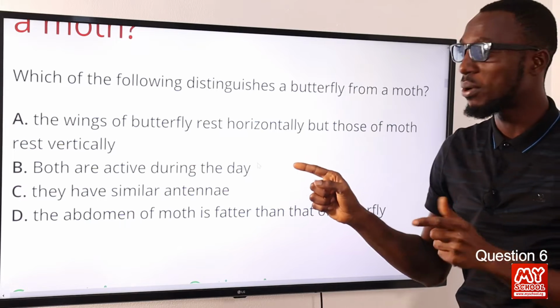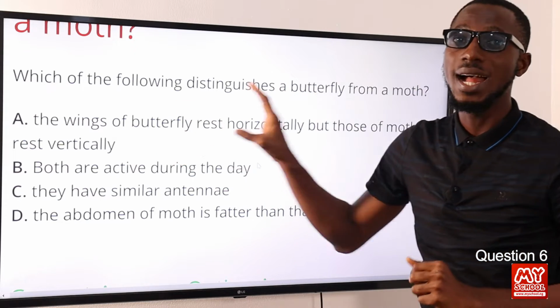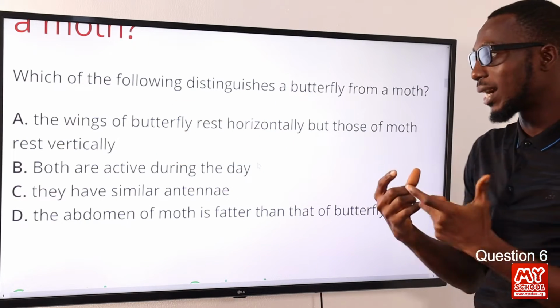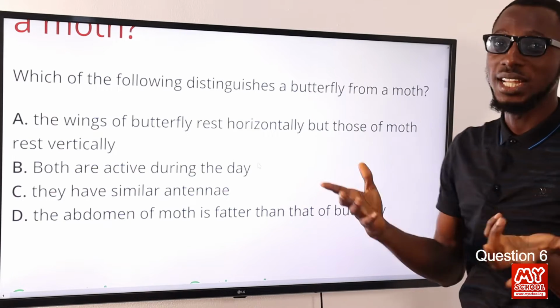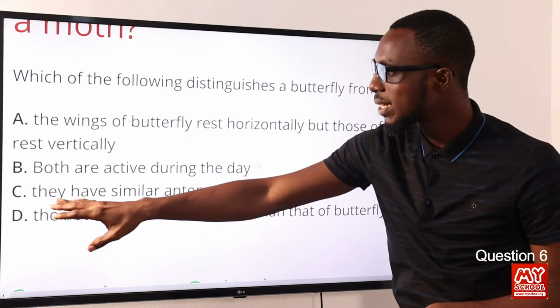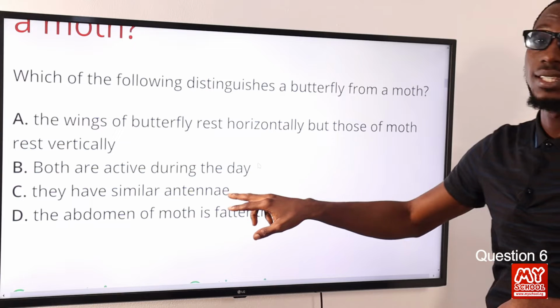This is also incorrect because we know butterflies are active during the day and moths at night. Okay, you see them crashing into light objects like bulbs. Okay, so let's look at C. They have similar antenna. This is incorrect.